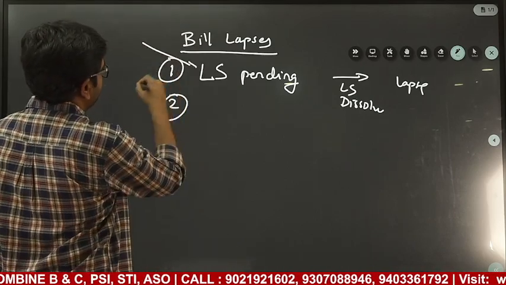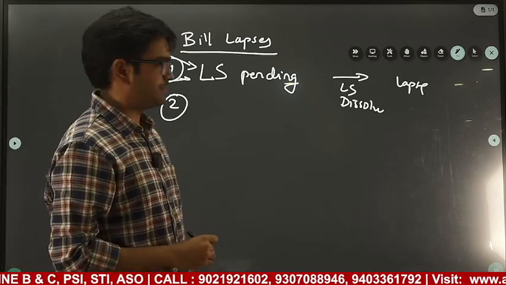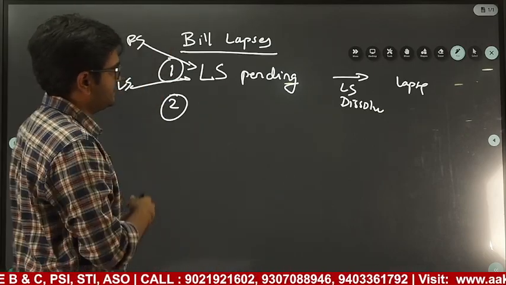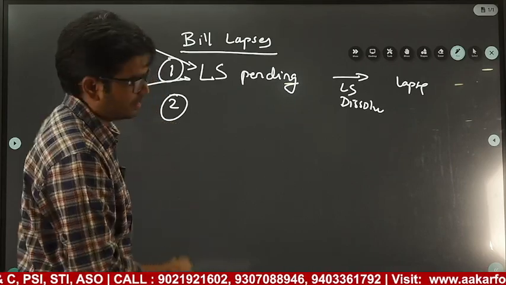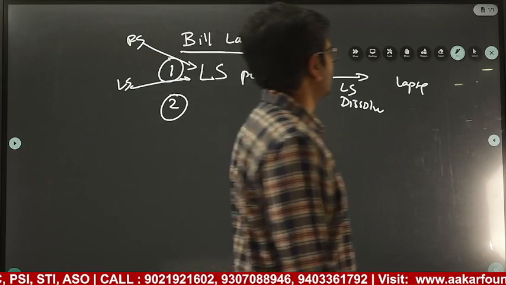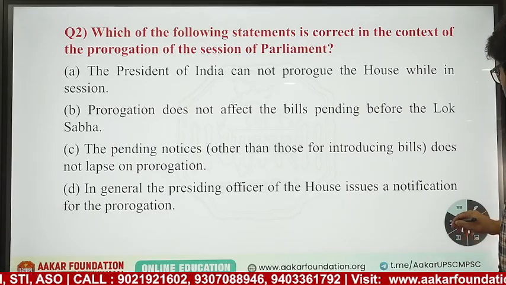So this bill might come from Rajya Sabha or Lok Sabha itself. If it is pending in Lok Sabha, it will lapse. Bill lapses in this condition. This is the major condition in which a bill will lapse. Yeah, this is the main condition, not other conditions. In other conditions, bills generally do not lapse. Okay, so we will go further.